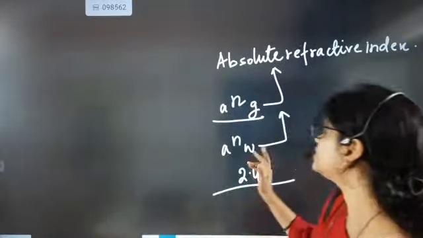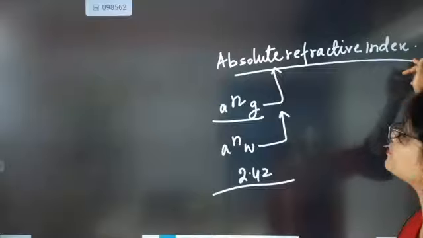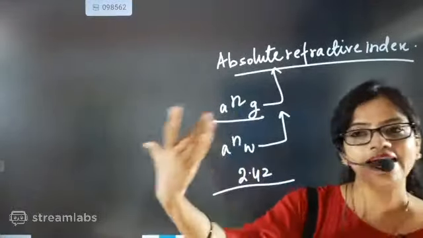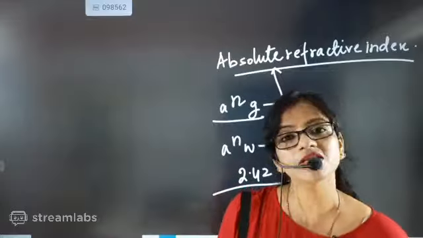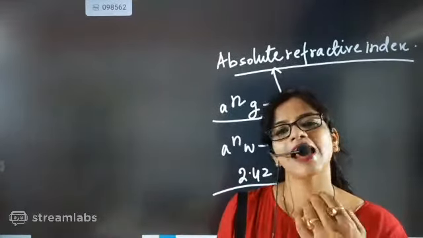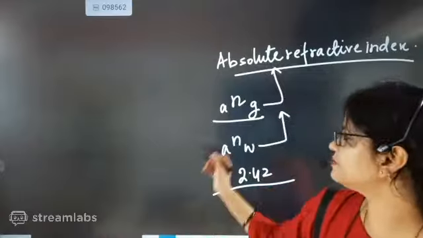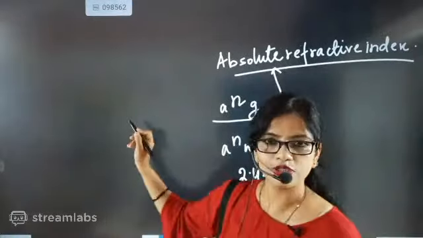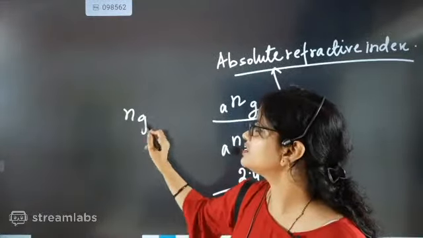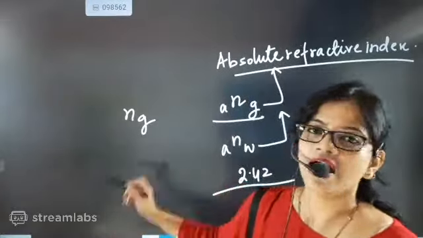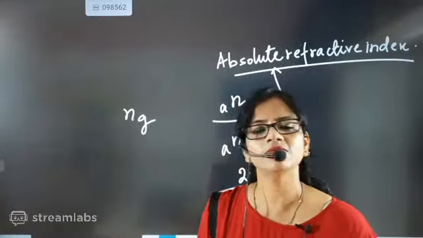So that means we have understood another thing, that absolute refractive index means air to some other medium. When the light is traveling from air to some other medium, then it is called absolute refractive index. In absolute refractive index, beta, sometimes we are not writing this also, we are only writing G. So it is self understood that the light is coming from vacuum or air and is entering into medium glass.